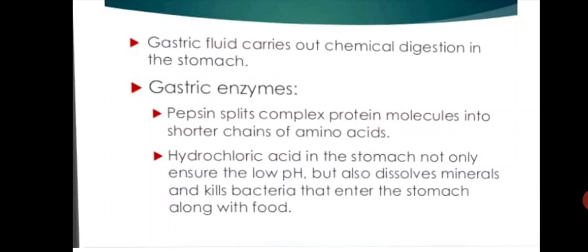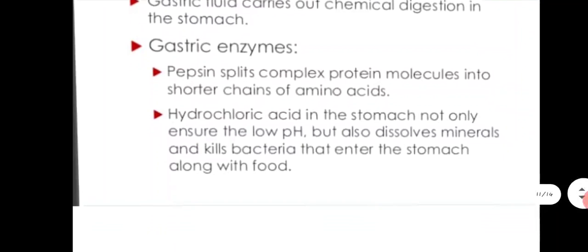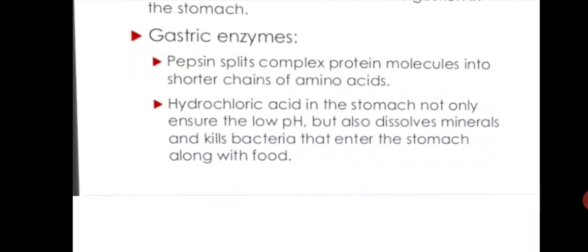It is pepsin. What does pepsin do? It splits complex protein molecules into shorter chains of amino acids. These pepsins help in the digestion of the protein molecules. And next is the hydrochloric acid.